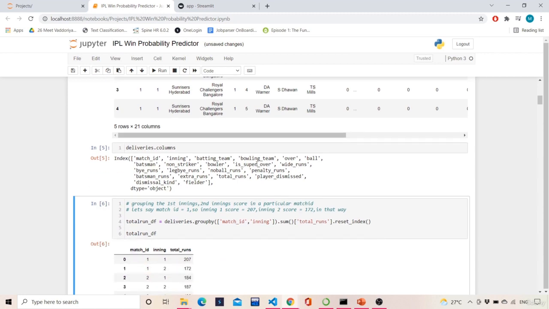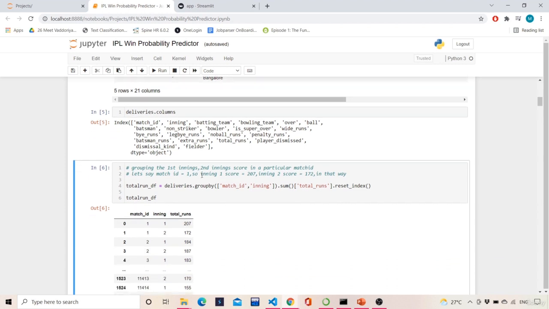Right. So in the project overview, I said that for the first innings, we are assuming that the team has already batted. Now the second innings is going to happen, and we want to see which team is winning. So over here, the second innings batting team is getting predicted, and the second innings bowling team, which is nothing but the team which batted in the first innings, is getting predicted here.